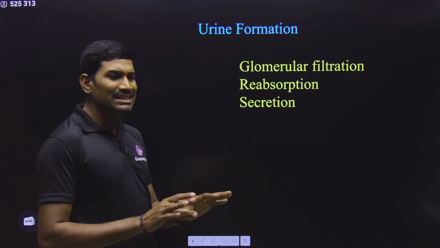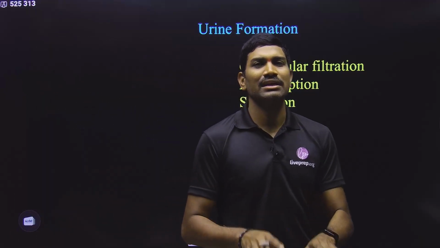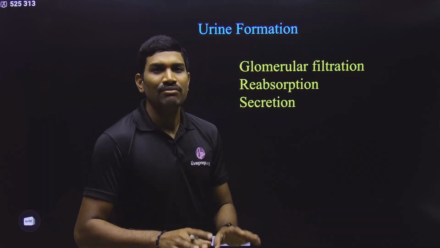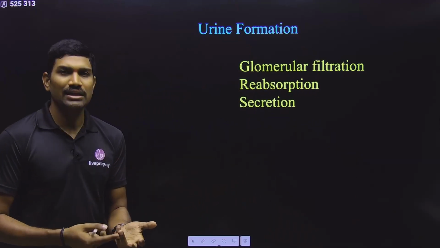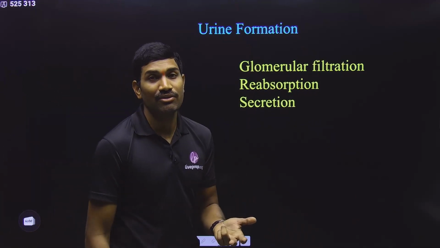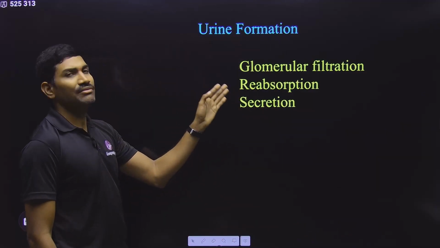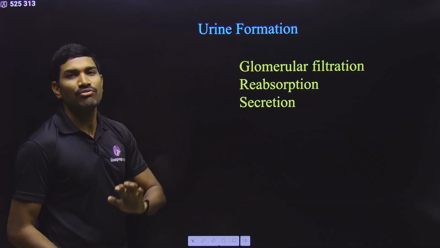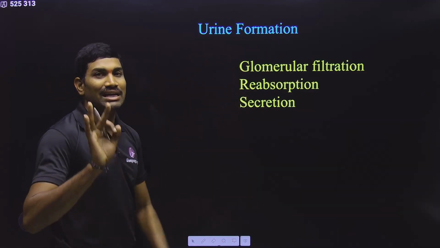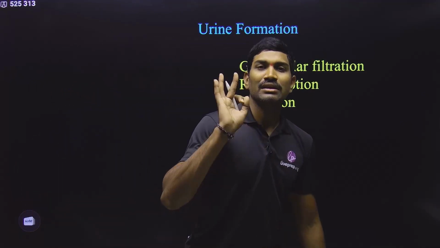This is the general basic information regarding the nephron. Clear? With this, the basic information regarding the kidney and the basic information regarding the nephron, we have completed. Now we are going further, and here we are talking about how exactly urine will be formed. For urine formation, there are actually three important steps.